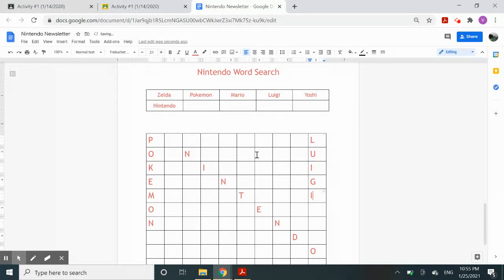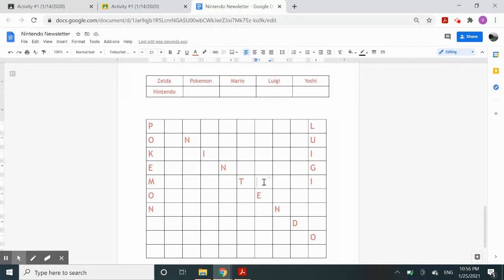Luigi. Right here, I'm going to write down Zelda. Zelda. Okay. So I'm just going to use these words, but the point is you have to write down all the words that you have like this, okay?